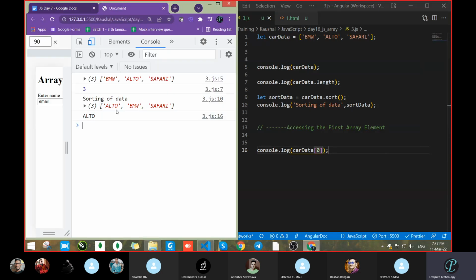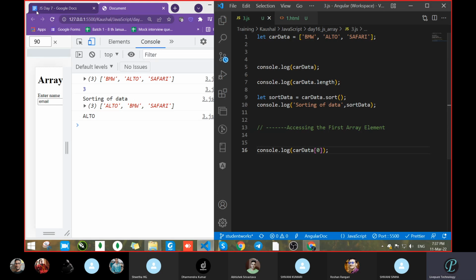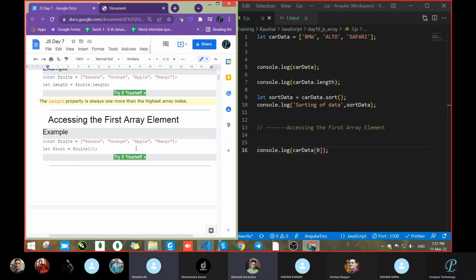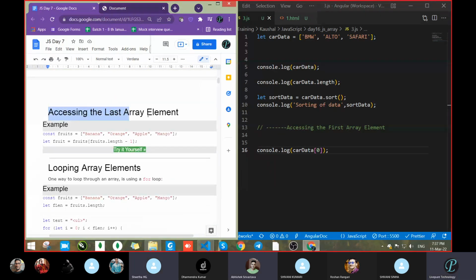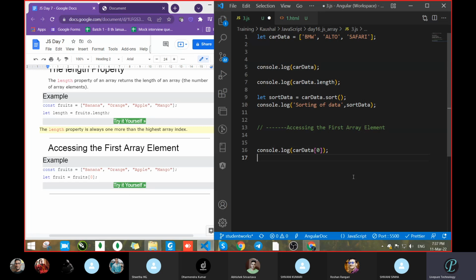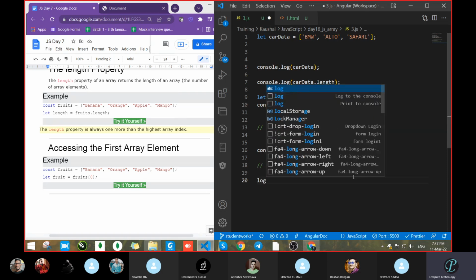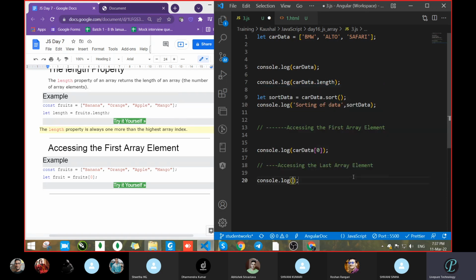How to get the last one? Last value: length minus 1. Access car data dot length minus 1. Correct. So always we will go with the length minus 1 property. Don't go with a hard coded value. In place of that, always we will try length minus 1. See, these all are very important.